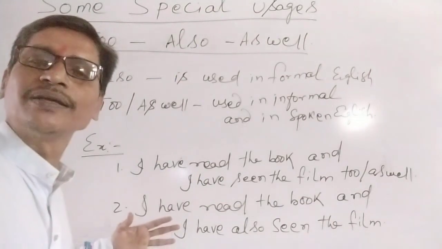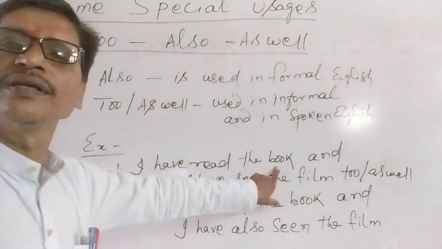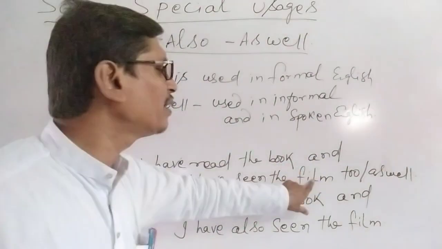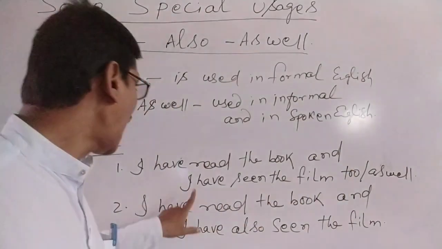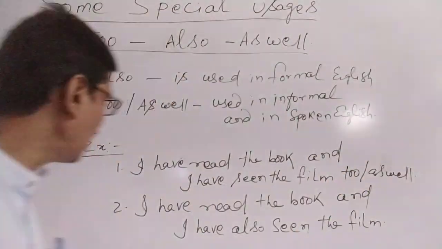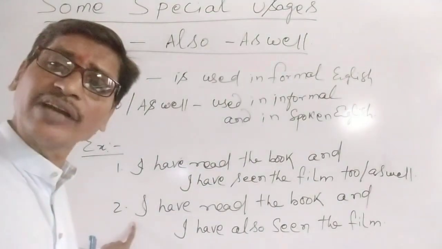You just read how to and as well are used informally and also is used formally. From these examples, you see, I have read the book and I have seen the film too, or I have seen the film as well. We can write. Similarly, when we use also, how can we write that?